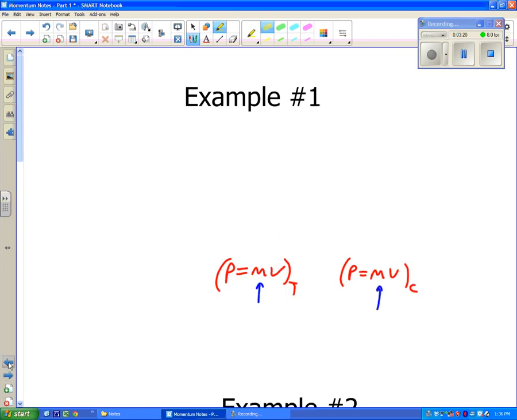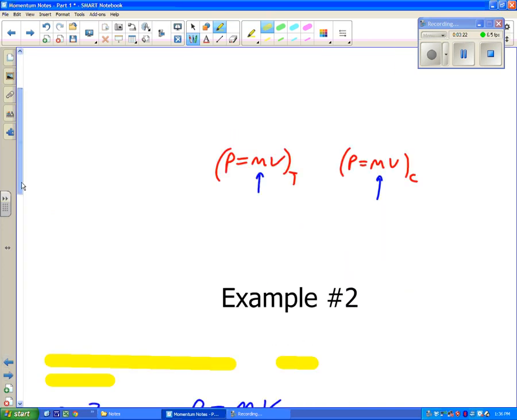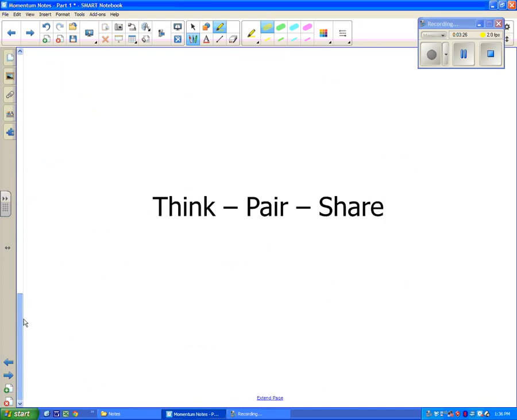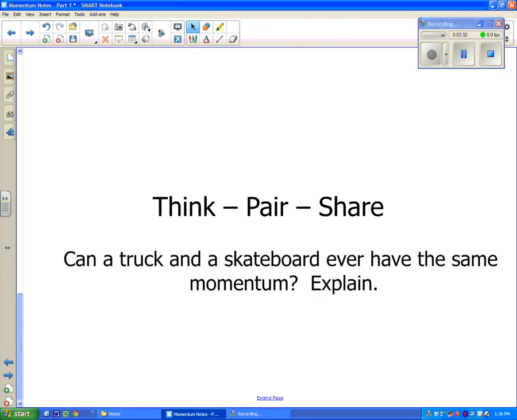We have one more example. It was a think, pair, share that we talked about. And it said, can a truck and a skateboard ever have the same momentum? And the answer is yes.